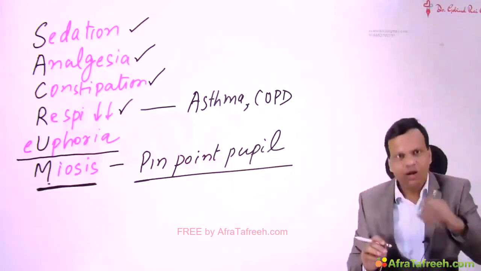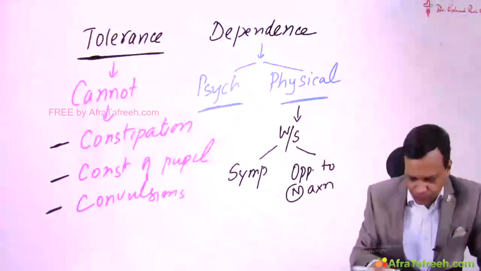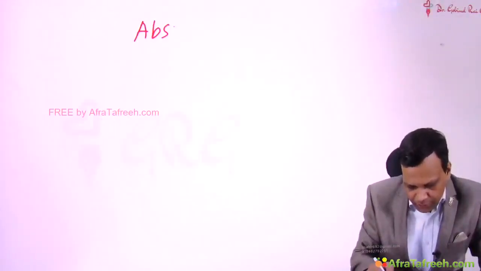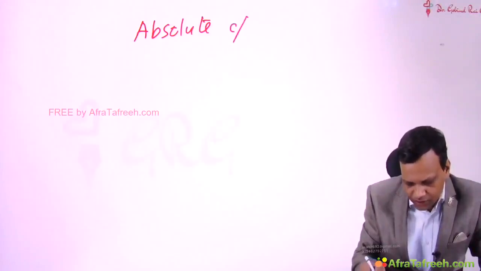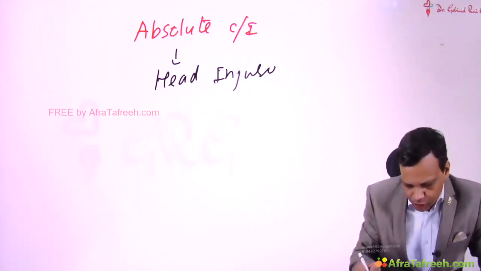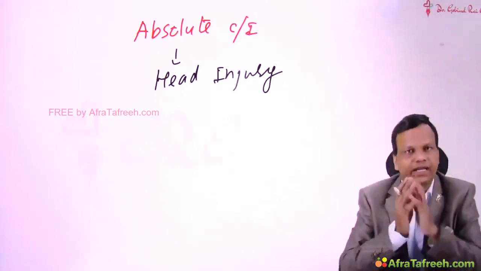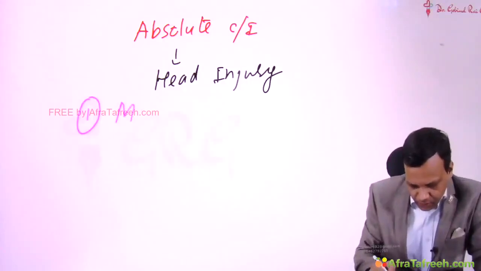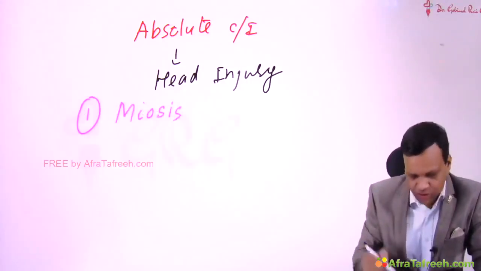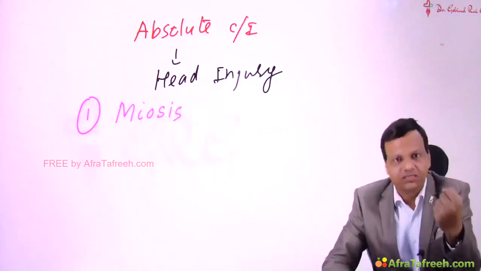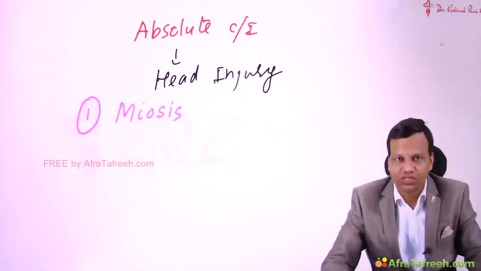Now, one more important point regarding meiosis is that the only absolute contraindication of morphine is head injury. The question is why morphine is contraindicated in head injury. The most important reason is that morphine results in meiosis.